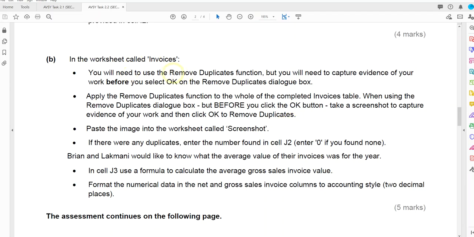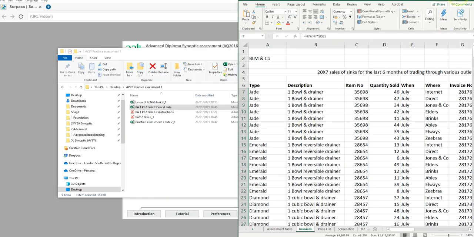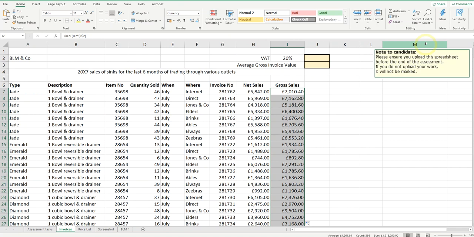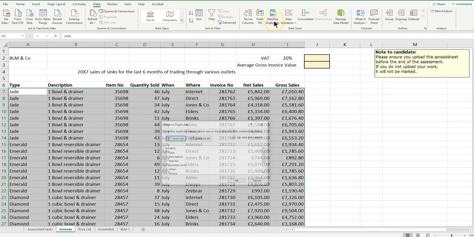I'm now being asked to use the remove duplicate function, and just before I click the OK button, I have to take a screenshot to capture the evidence and then click OK. So let's go ahead and do that. In the Invoices Worksheet, I'm just going to put my cursor anywhere in the data and then go to the data ribbon, remove duplicates.